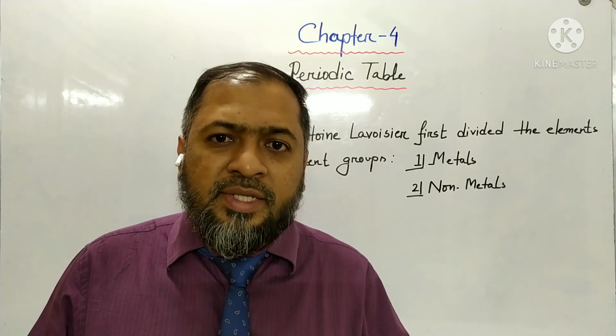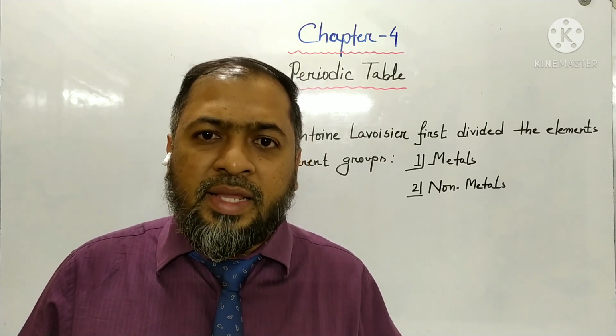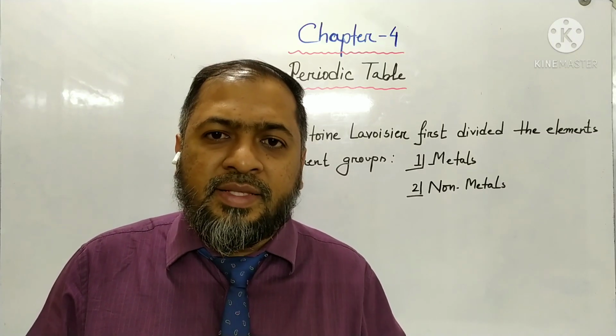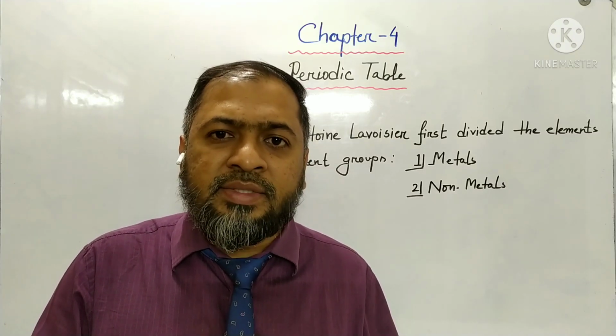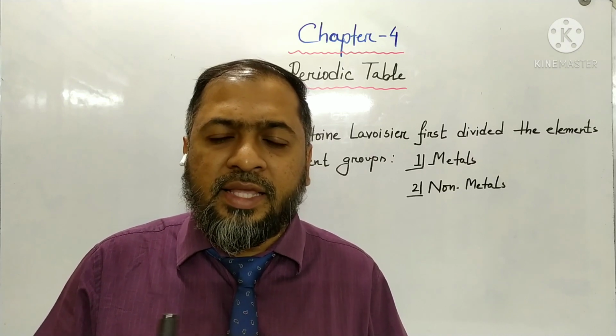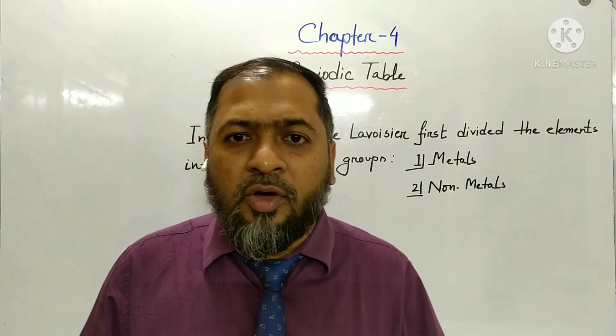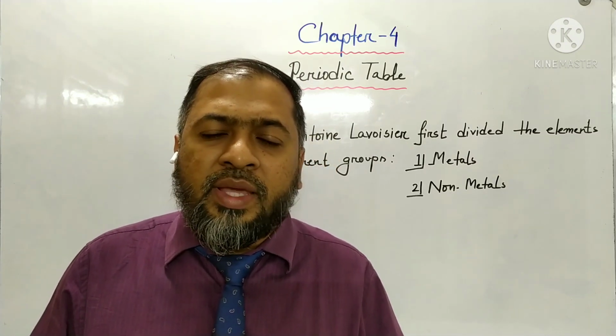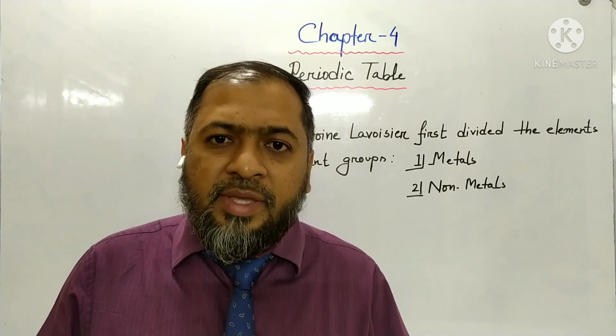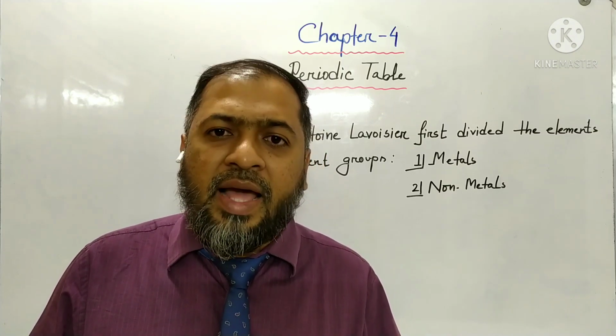The periodic table is a table where elements which have the same chemical properties are grouped in the same group. So by observing the periodic table, we can easily find out the chemical properties of that element and other elements.